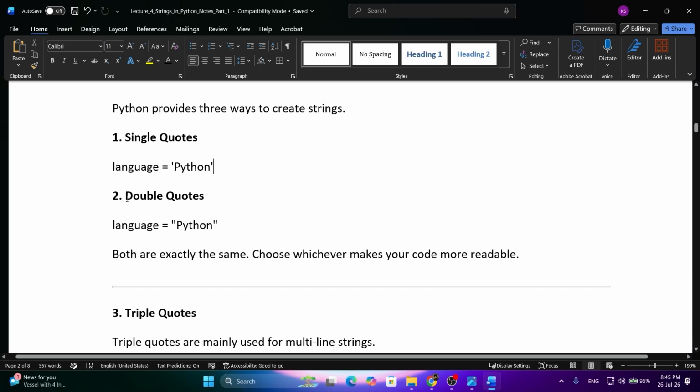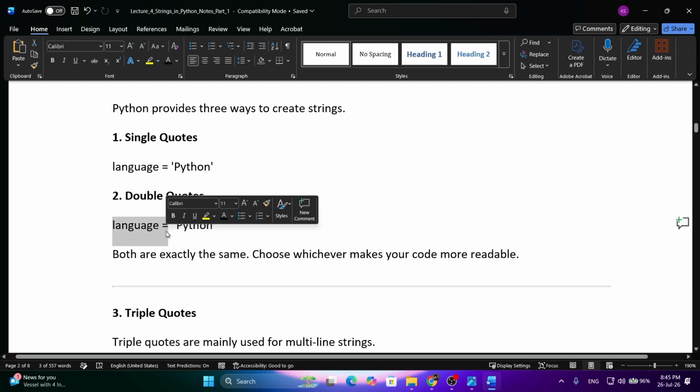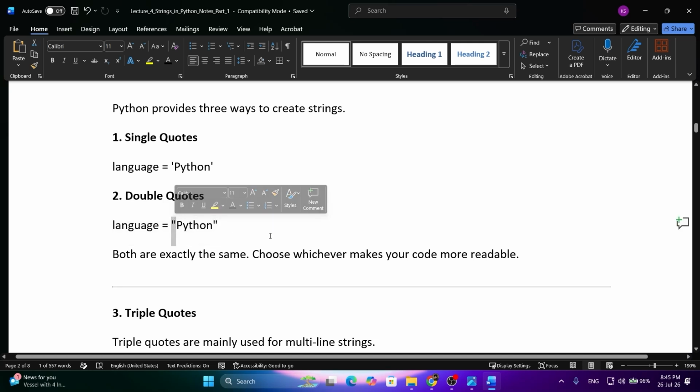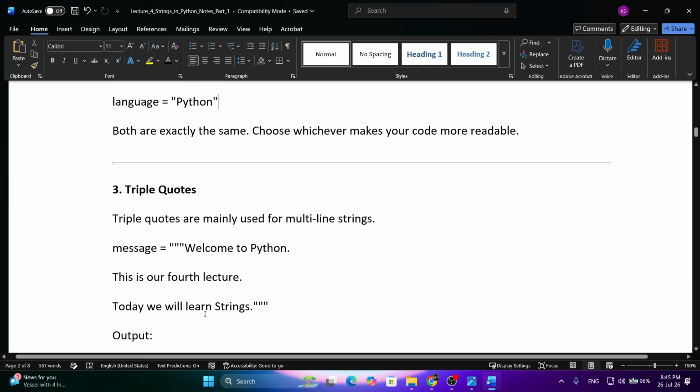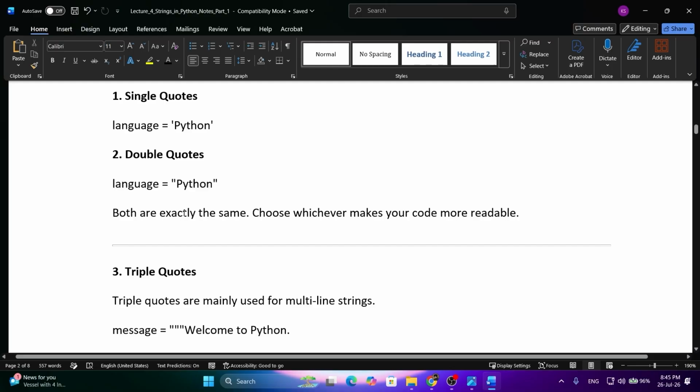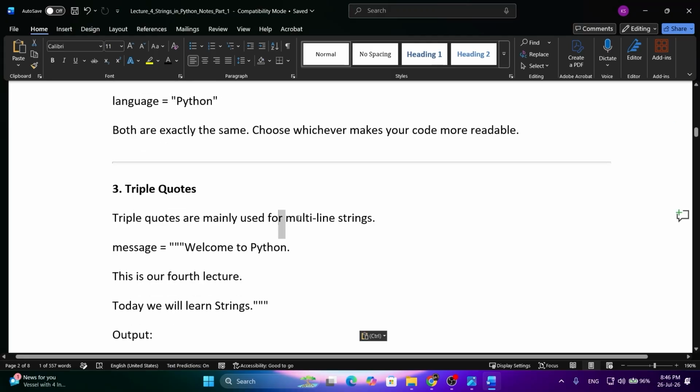We have two more methods, double quotes and triple quotes. In the variable language, we are storing Python again, but this time using double quotes. There will not be any error if you use single, double, or triple quotes. The difference is mainly in the writing. You can use single or double quotes for words or one sentence, and triple quotes are mainly used for multi-line strings.